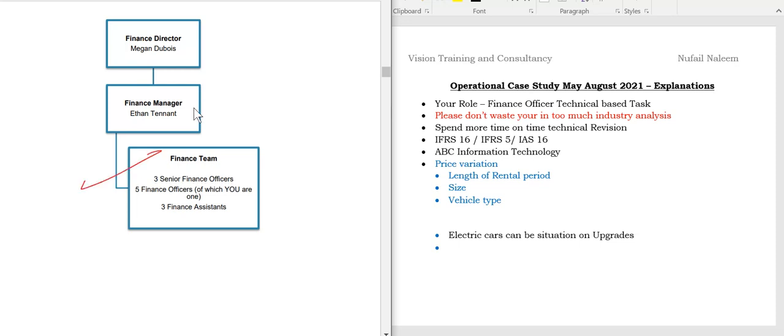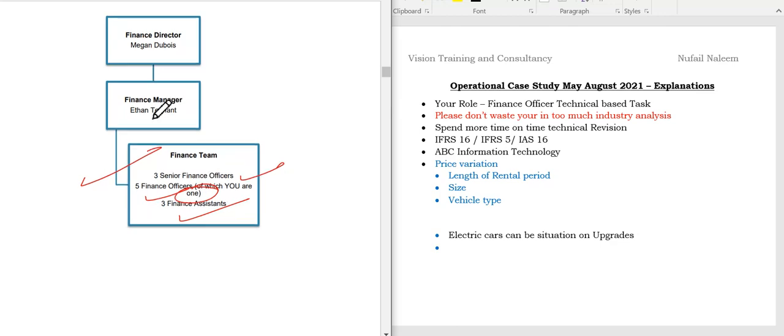Okay, now students, coming down, what I can observe is, again they have given the process, and I told you you are working under Ethan Tenant. So there are 3 finance officers and 5 officers, of which you are 1, and 3 finance assistants as well. So you are in the mid-range, students. So technically only they will be analyzing your skills in the examination.